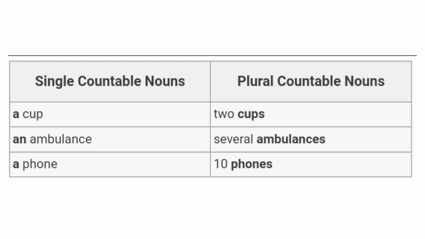Sometimes, we use a different word before the noun, to show that it is single or plural. For example, if you have 1 ambulance, you say, an ambulance. But if you have several ambulances, you say, several ambulances. Do you see how the word, an, changed to, several? That's because we used a different word to show that there are more than 1 ambulance.